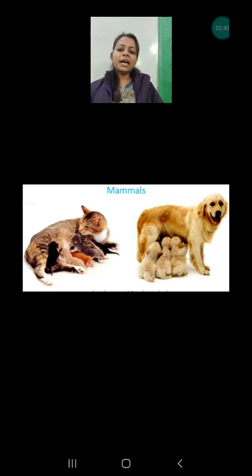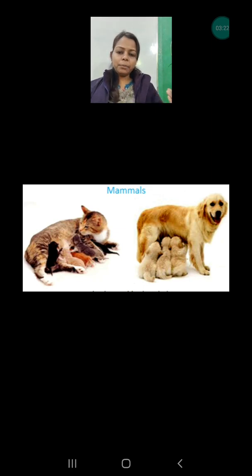Many animals we have studied in this chapter, after laying eggs or after giving birth, just leave and never come back to their babies. But mammals don't do like this. Mammals keep teaching them how to fight against the enemies and also how to find food. That's why I am saying mammals are good mothers, and we human beings are also mammals. While the babies are small, they protect them from the enemies and at the same time teach them how to protect themselves, so that when the baby grows, they will know how to protect themselves and how to find food.